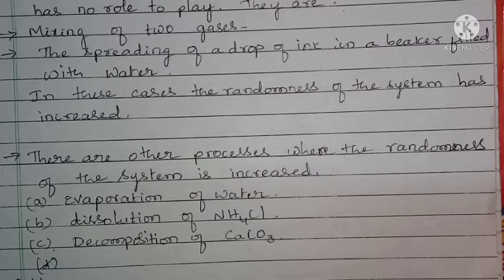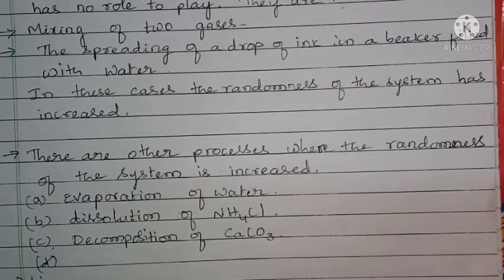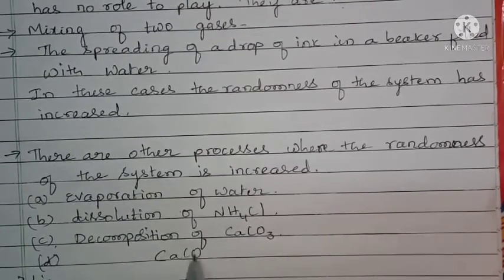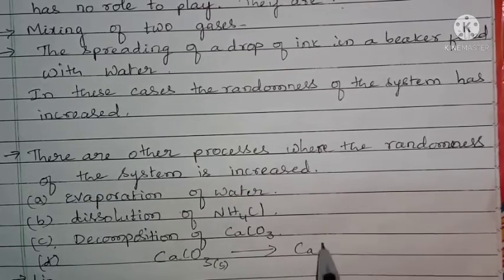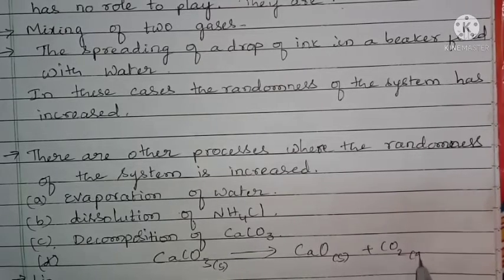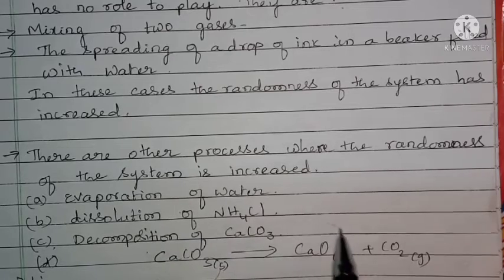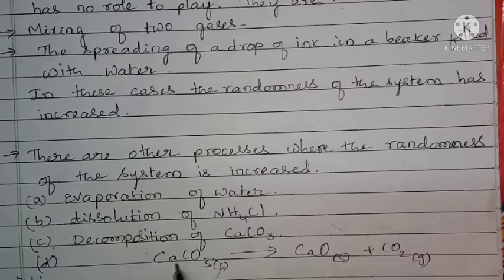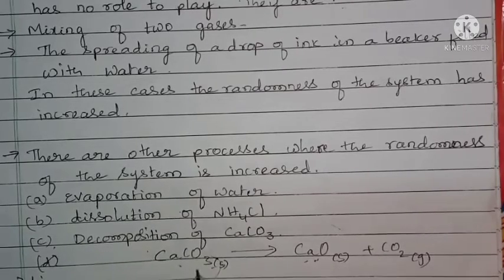Decomposition of calcium carbonate. Whenever CaCO3 decomposes, it gives calcium oxide, a solid, and carbon dioxide gas. Here, in the solids, the arrangement is regular, so randomness we can say is 0.